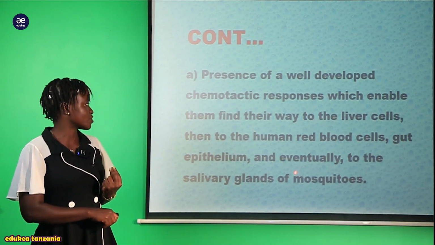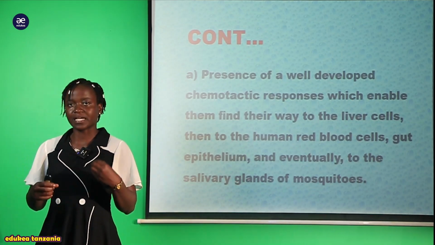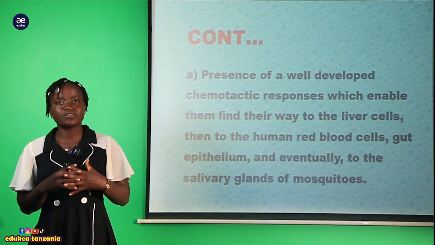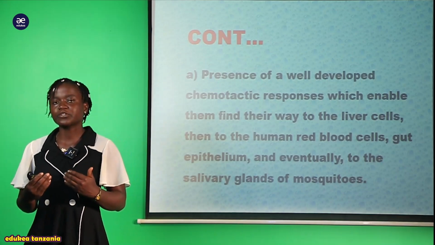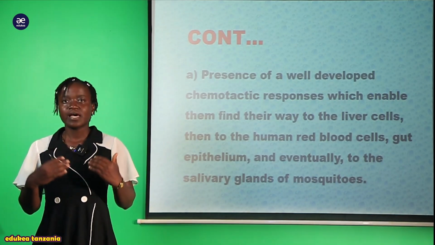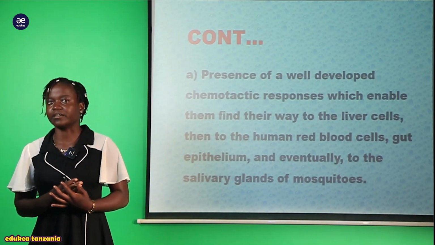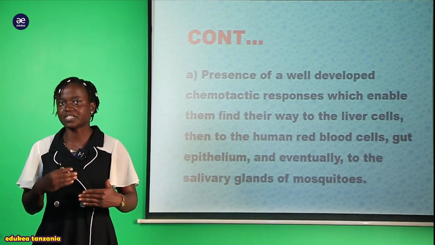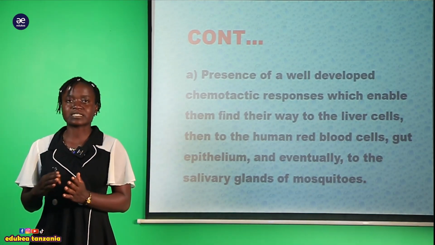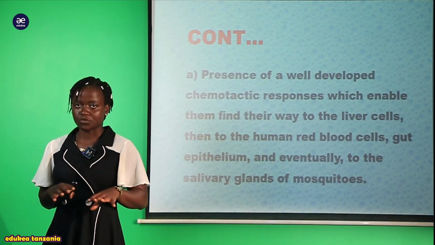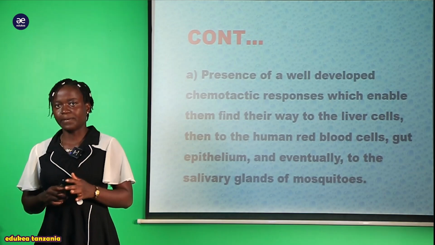Not only that, wanaenda mpaka kwenye hii salivary gland ambayo inapatikana kwenye mosquito. Why? It's just because of this chemotactic response. So due to the presence of chemotactic response, this Plasmodium is helped to colonize different kinds of niche. Kwa sababu hiyo chemotactic response ndio ambayo inawasaidia hawa Plasmodium kwenda sehemu mbalimbali na kuaffect different kinds of organism. So that is the first adaptation of this Plasmodium.